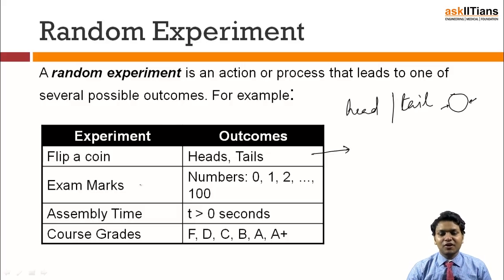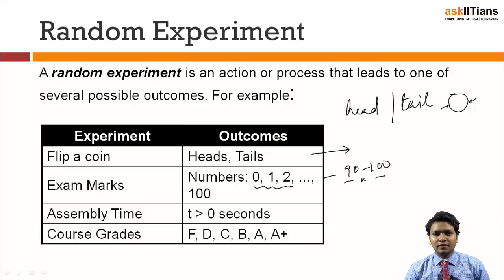Next, exam marks. If you are very intelligent, you might score within 90 to 100, but if you are less prepared, you will be hovering around single digit numbers, because you might be thinking that the paper is not so good, not up to your level. Assembly time. Suppose we have to gather for a certain assembly, and that time can be greater than 0, or can be equal to 0 in different situations.